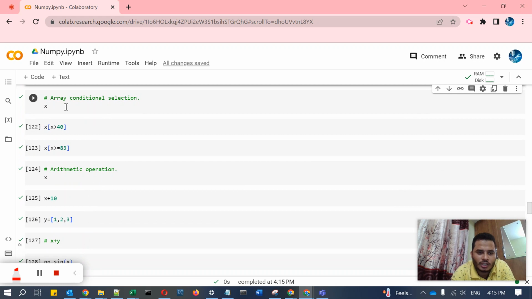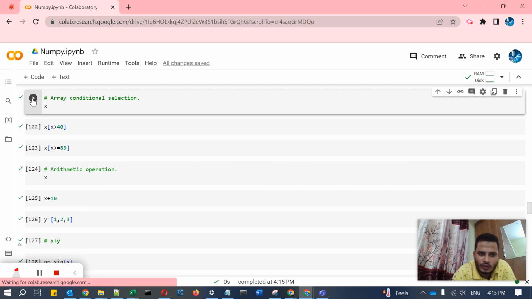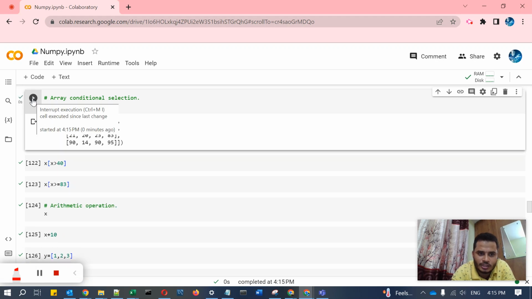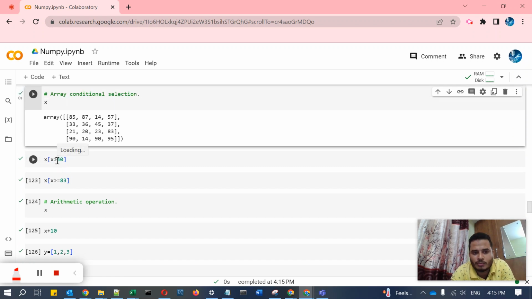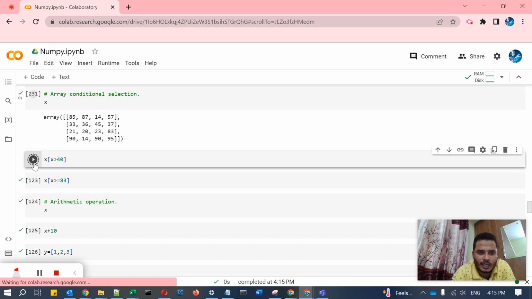Then comes array with conditional selection. First we'll check what the x value is here. Okay, it is the x value. Then for the conditional selection, you can pass a condition for grabbing, like x greater than 40. Whichever values are more than 40, it will grab.